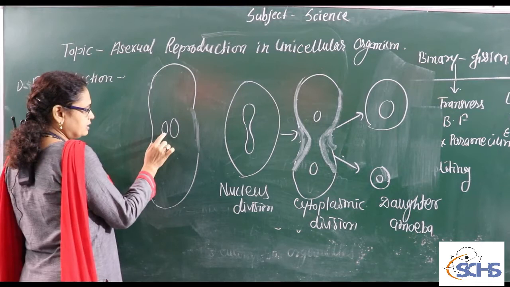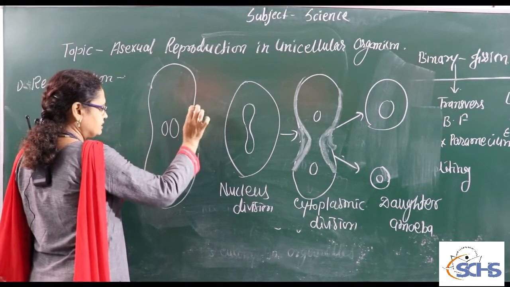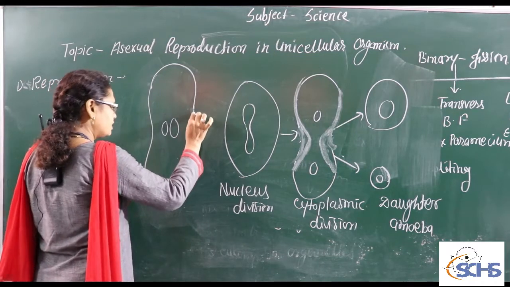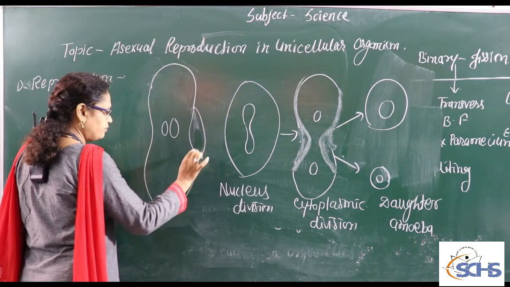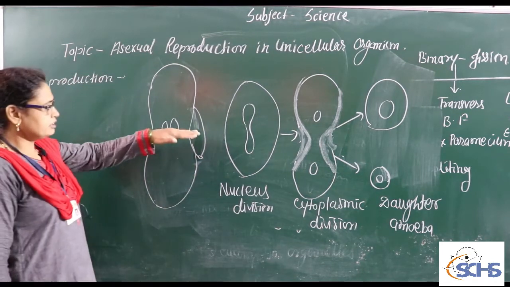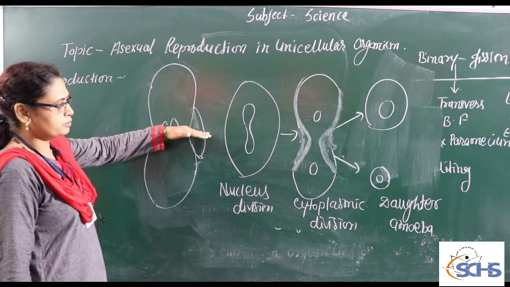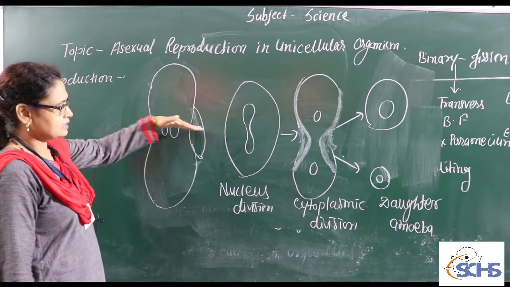One is smaller in shape compared to the other one. We can also see the presence of an oral groove. Only on the basis of the presence of the oral groove can we decide the axis, which is transverse.